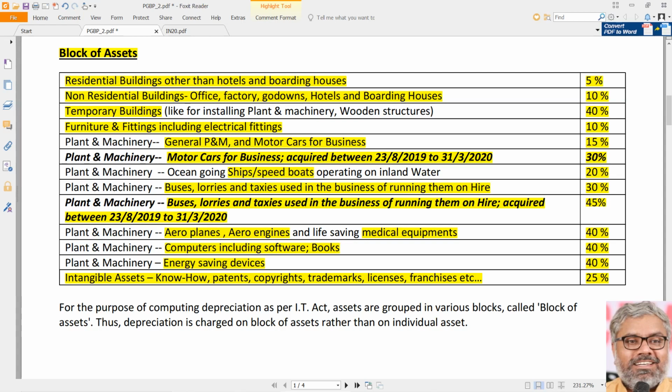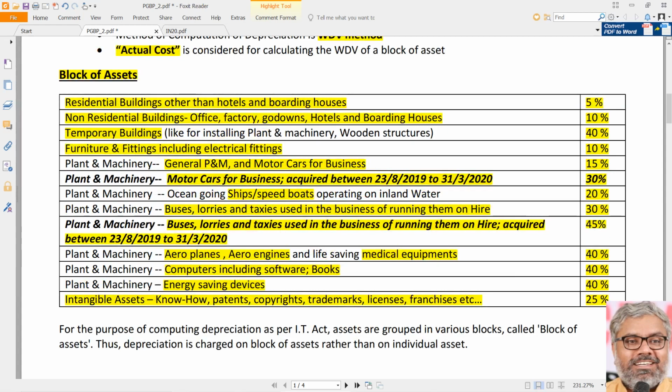This is the list that you should by heart remember always. For purpose of section 32 calculation, we need to remember this list. There is no option. But categorization also you have to keep in mind. Tangible assets broadly are classified into three categories: one is buildings, two is plant and machinery, three is furniture and fittings. Intangible assets are always eligible for 25% rate of depreciation only. So that is the different types of blocks of assets, we can say, where different rates of depreciation are available.